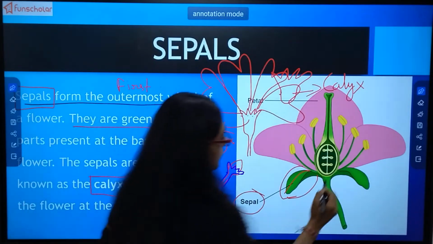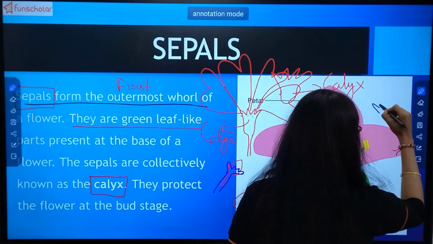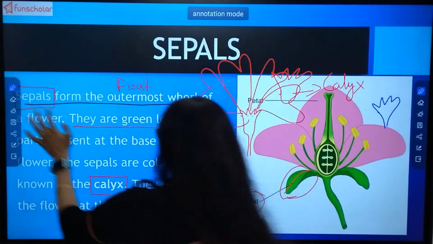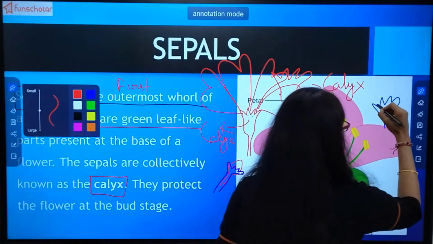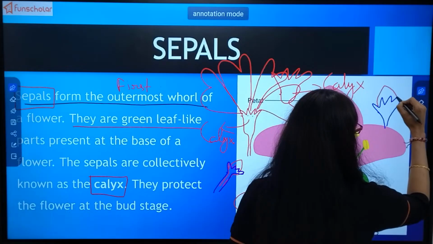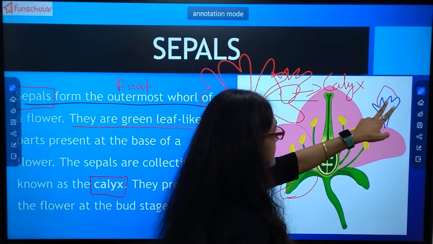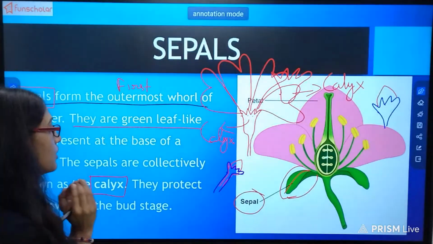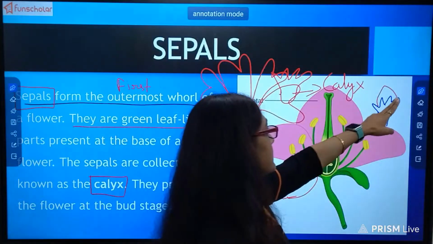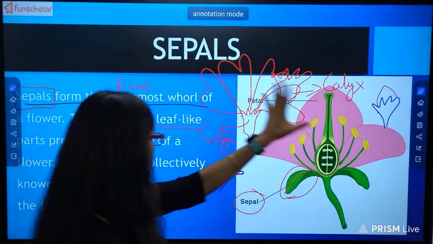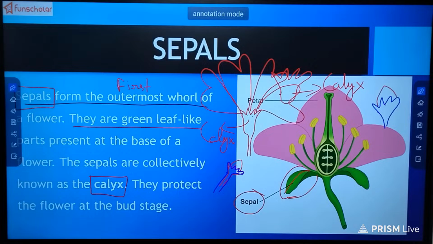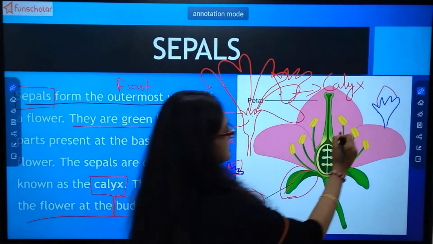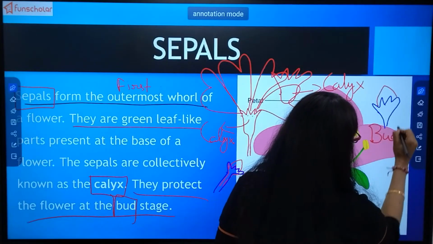This is the baby bud or baby flower, and this part is the calyx. It protects the baby flower till it blooms into a whole flower. So they protect the flower at the bud stage. This is the bud stage.